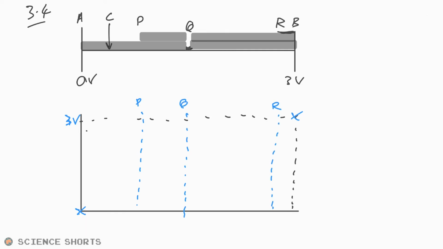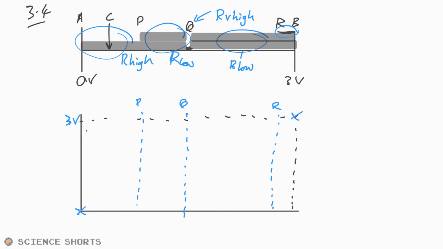It doesn't really matter what the gradients look like, so long as you're being a little bit smart regarding when the gradient is bigger than the rest. So look, we have a thin bit here. What do we know about that? Well, the resistance is going to be high. And here, if it's thicker, then that's going to be a low resistance. With Q, it's the thinnest that it possibly is. So R is very high for a second. And then again, it's going to be low here.